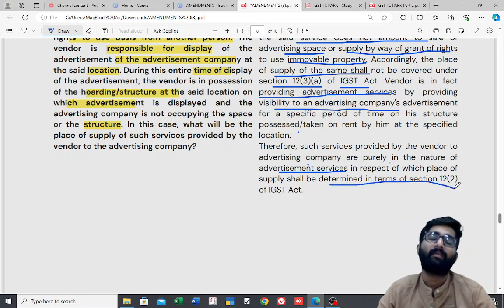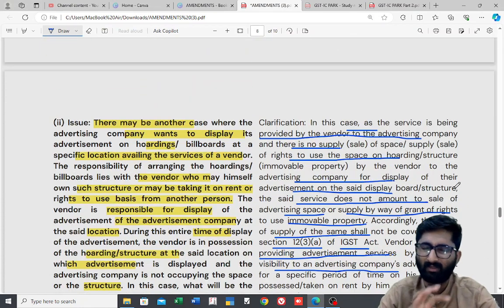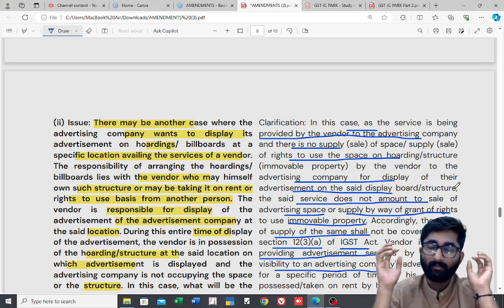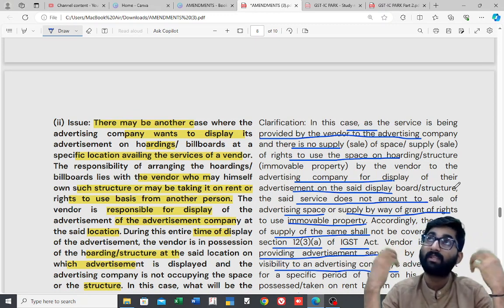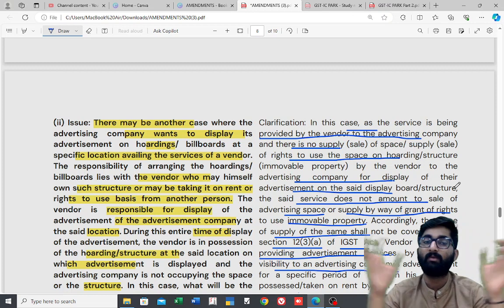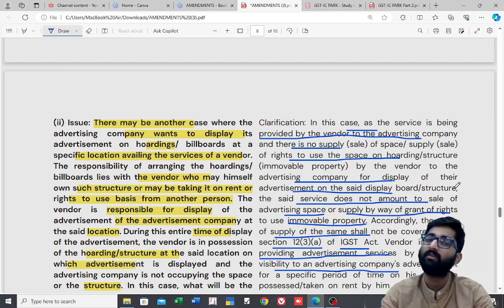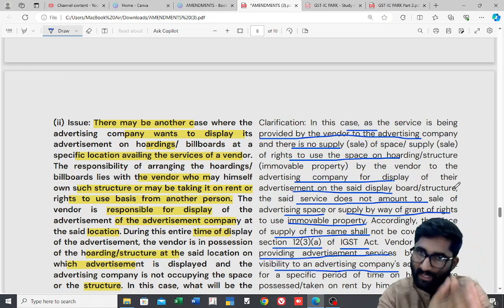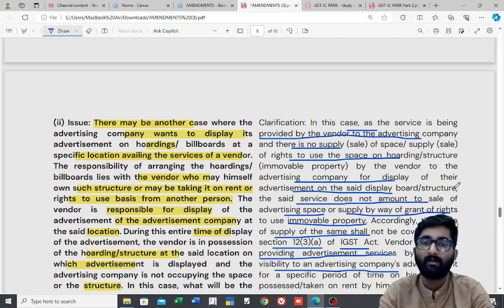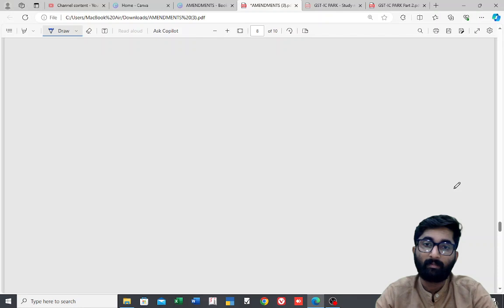See, if you don't understand the whole paragraph, not required, you don't have to remember the whole paragraph, but you can write it on your own. So section number 12(3)(a) is not applicable. Why? Because I am not giving the structure, but I am giving the service here. I only arranged for all the billboards and holdings. Section number 12(3)(a) is not applicable. Section number 12(2) is applicable. Being said that, people, this is about the place of supply.